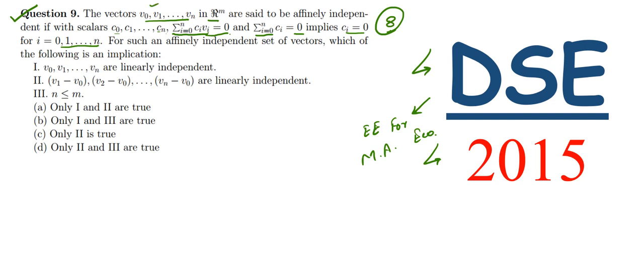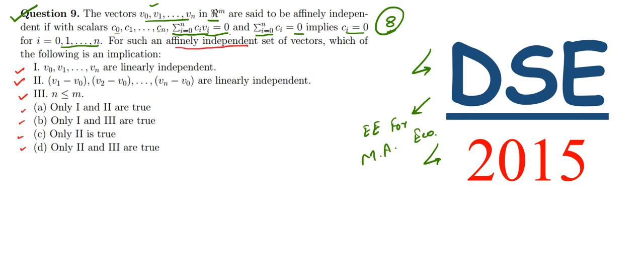So for such an affinely independent set of vectors, which of the following is an implication? Here we have three statements, and we need to find which of these three are true, and accordingly we will mark our answer. As you can see here, we have an affinely independent set of vectors.